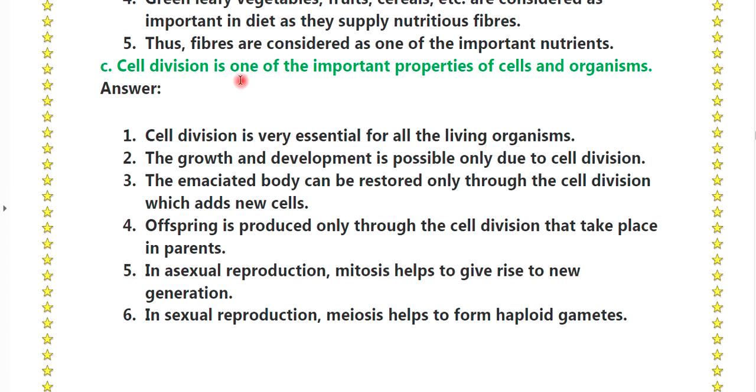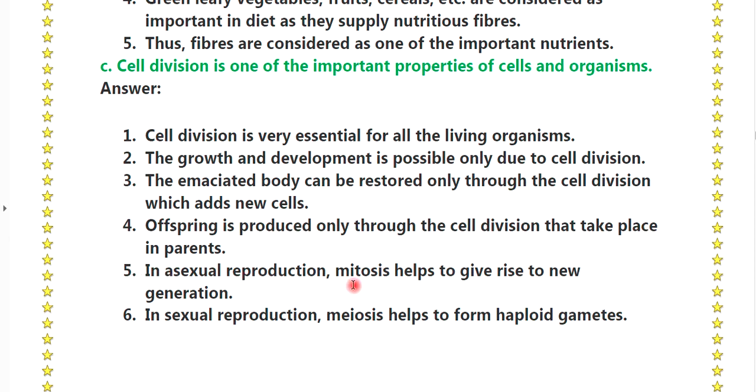C. Cell division is one of the important properties of cells and organisms. Cell division is very essential for all living organisms. Growth and development are possible only due to cell division. The emaciated body can be restored only through cell division, which adds new cells. Offspring is produced only through the cell division that takes place in the parents.